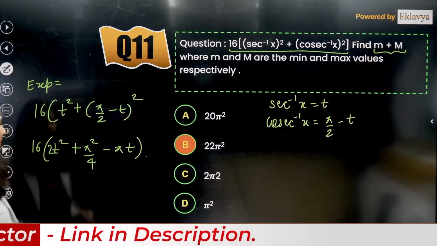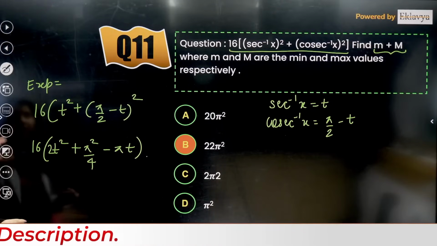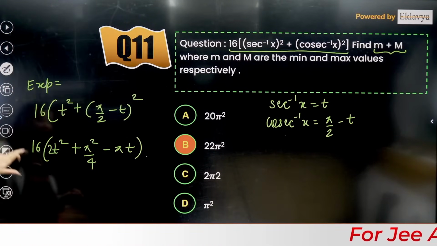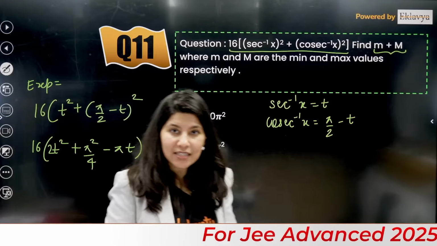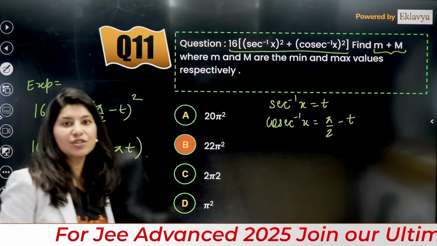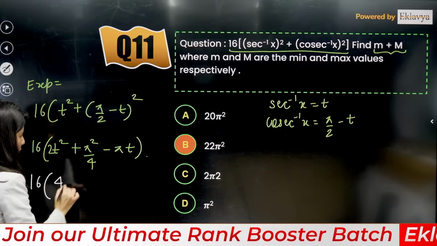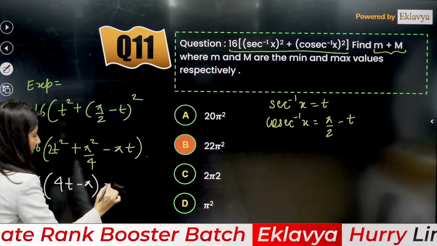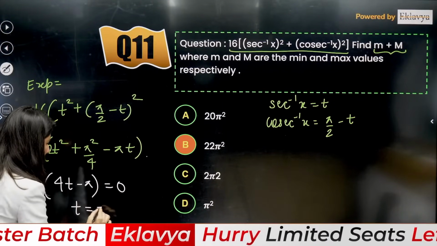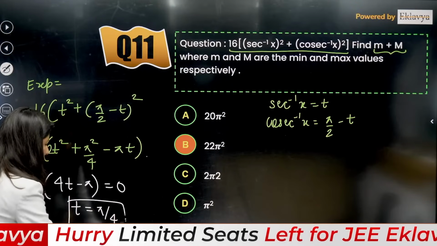Suppose this is your function. Now differentiate it, because you want the minimum and maximum value. If you differentiate, you get 34t minus pi equals 0. So t equals pi by 34 can be a point of minima or maxima.